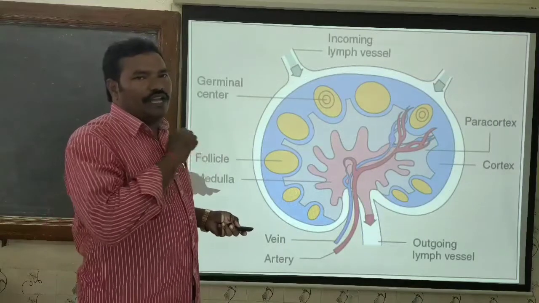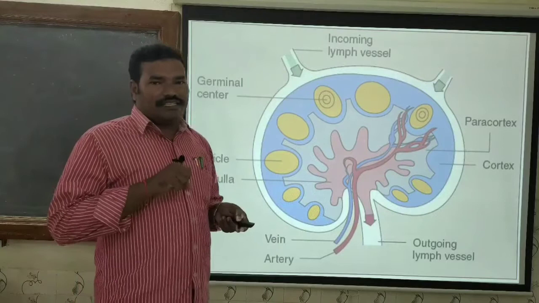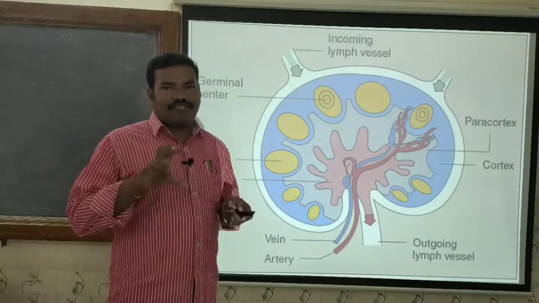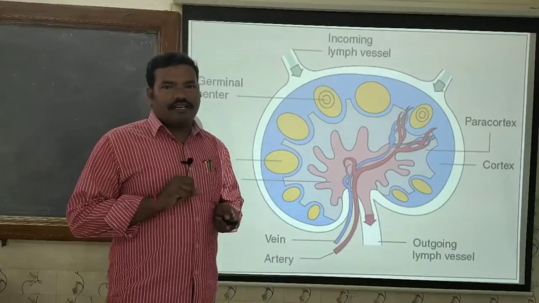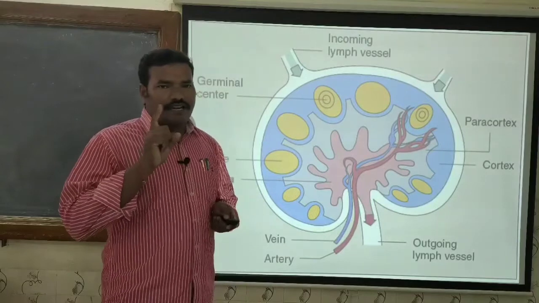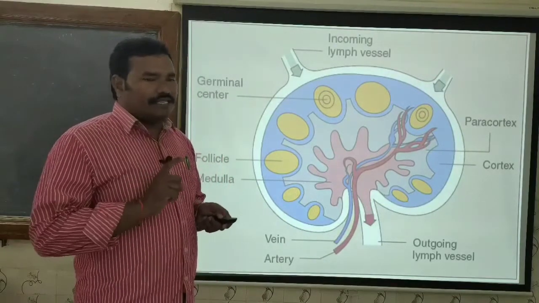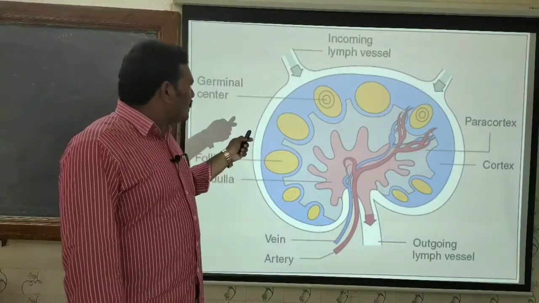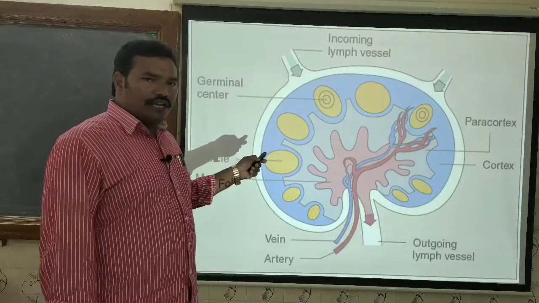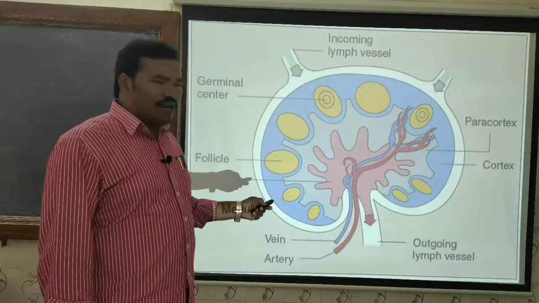How does such a drastic increase take place in the lymphocyte population? There are two reasons. Number one reason is that as the lymphocytes enter the lymph node, they slowly percolate through the cortex, paracortex and the medulla.